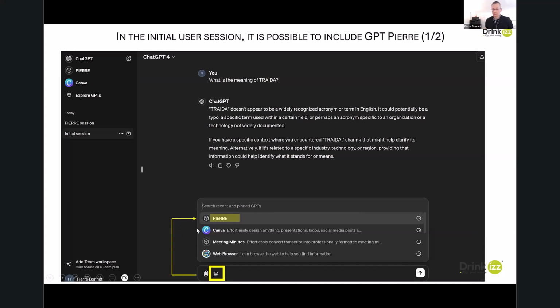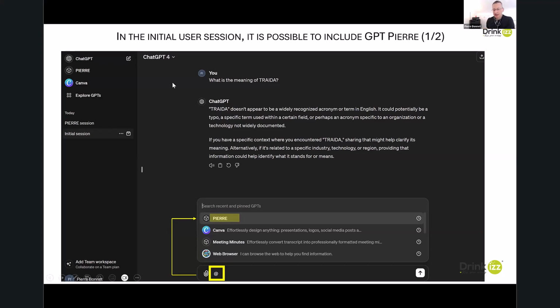For example, I have my AI named Pierre, and I can reuse this AI within another AI. So maybe a little bit complicated to understand like that, but if you practice a little bit, you will see this is a very easy, amazing feature.